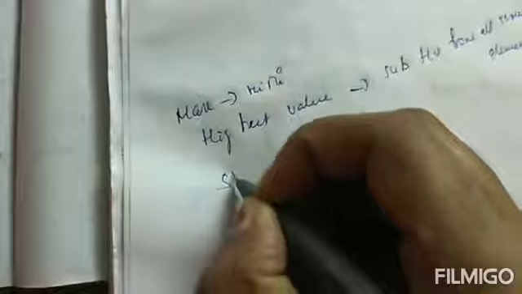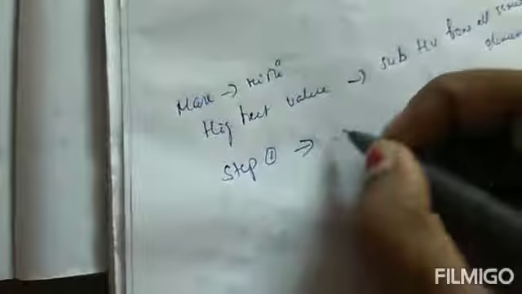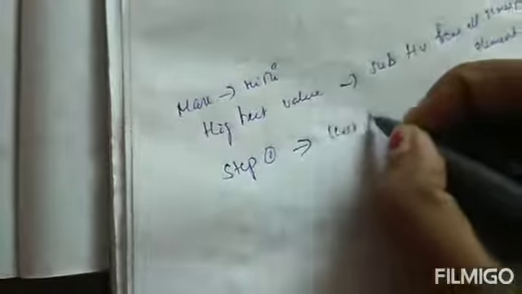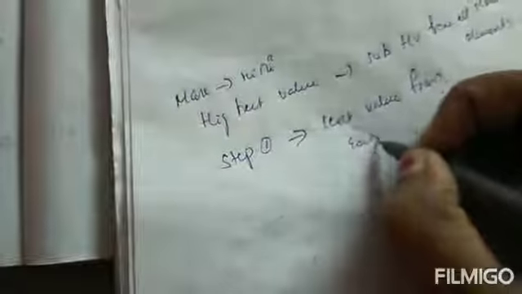Then it will be converted from maximization into minimization. Our next step is to take the least value from each row and subtract it from each remaining value.